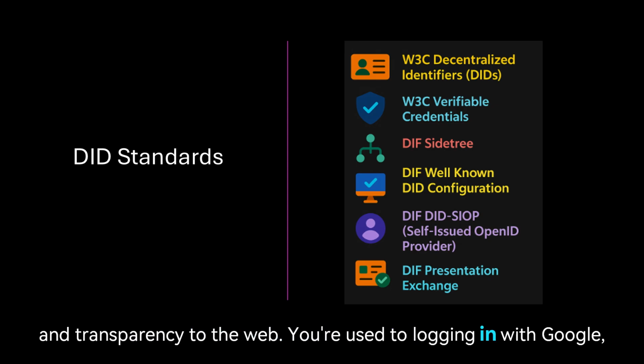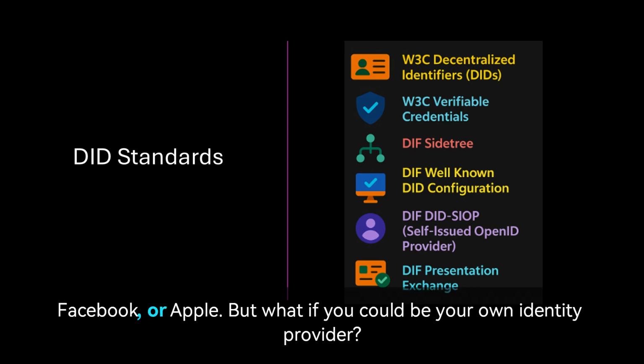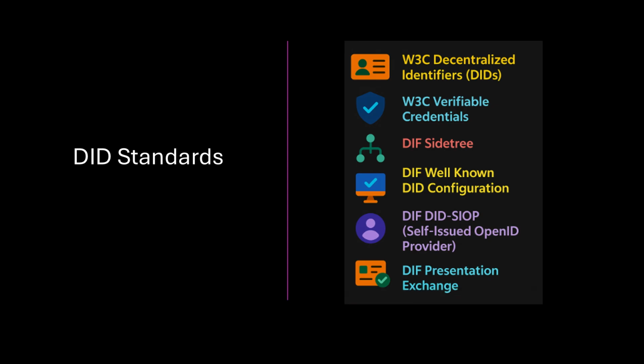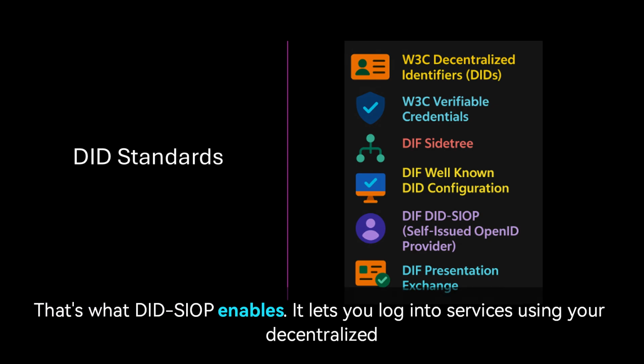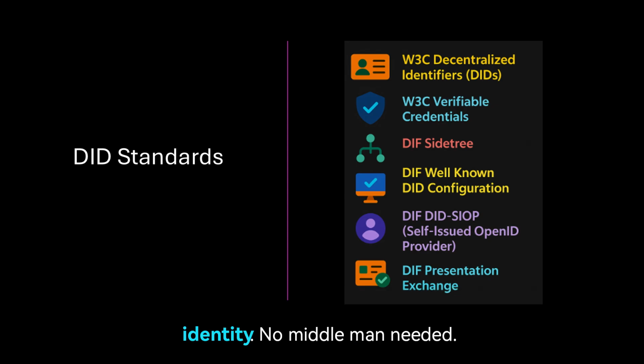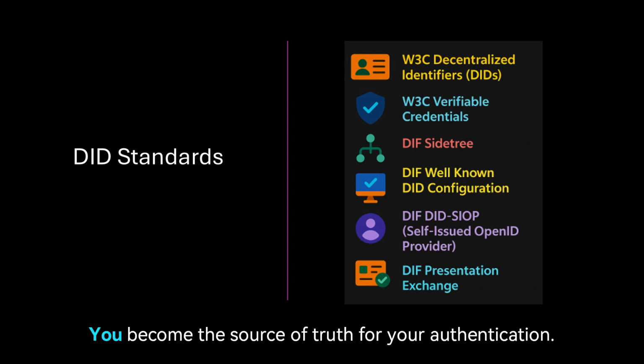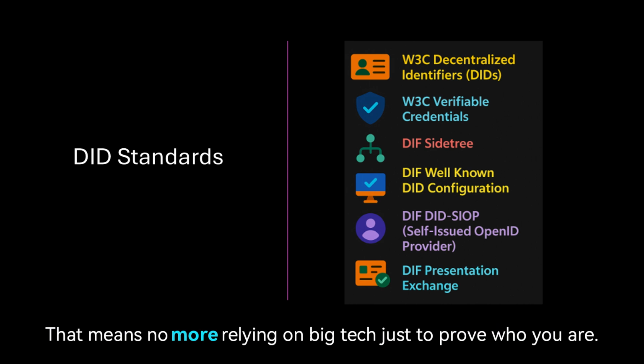You're used to logging in with Google, Facebook, or Apple. But what if you could be your own identity provider? That's what DID-COP enables. It lets you log into services using your decentralized identity. No middleman needed. You become the source of truth for your authentication. That means no more relying on big tech just to prove who you are.